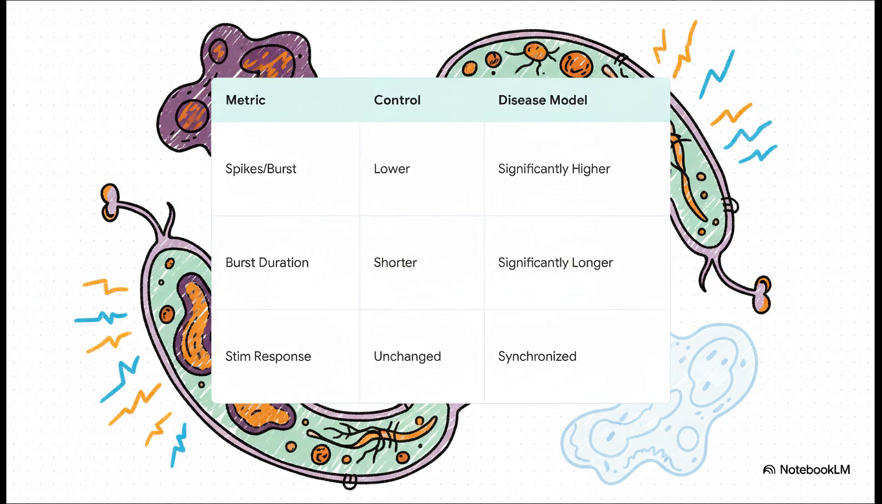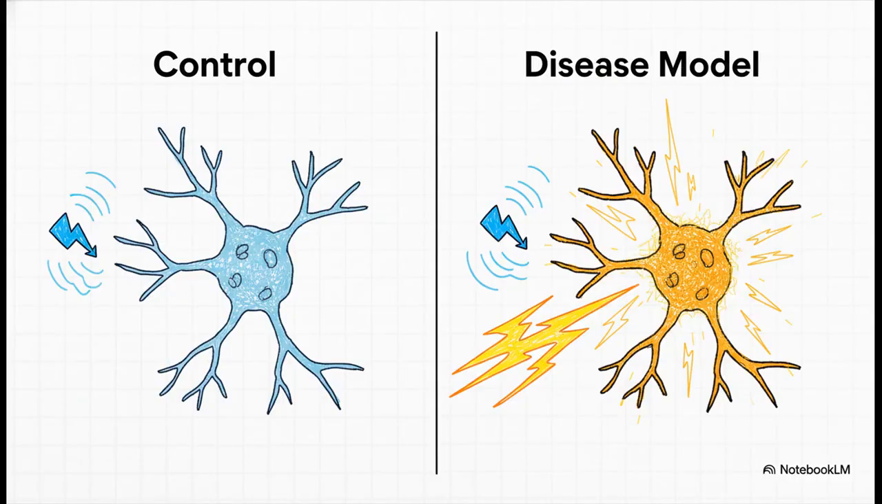The disease model neurons exhibited hyperactivity. When compared to the control neurons, they fired significantly more spikes per network burst, and the duration of these bursts was also significantly longer. Together, these observations indicate a state of increased network excitability. There was another interesting finding.